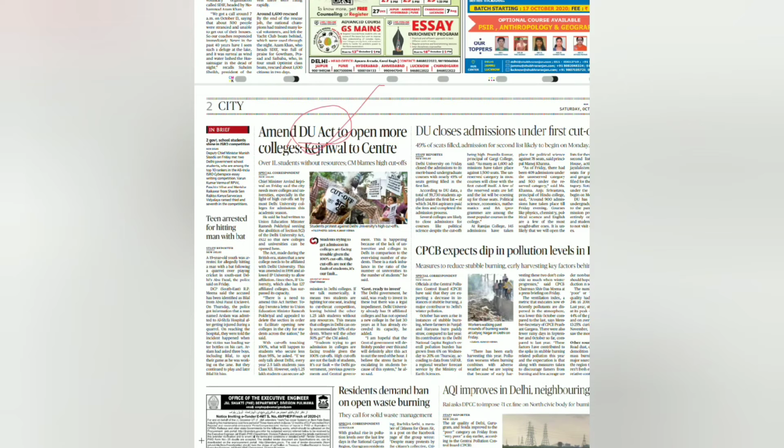It won't take as much time as people think, because I have been following this way. And I'm not saying that you should start writing answers about this, or write out in your copy what the DU Act is. You don't have to write, but you can just go through them so that you at least know what it is about. Maybe you'll never be able to answer that question, but at least in the prelims paper you wouldn't be sitting blank, thinking, oh my god, I never even read this topic. That is my sole point over here.